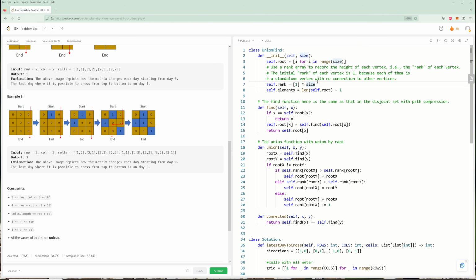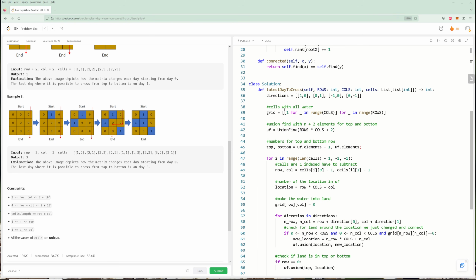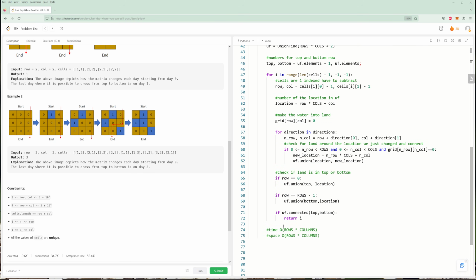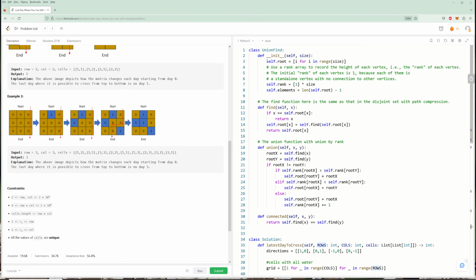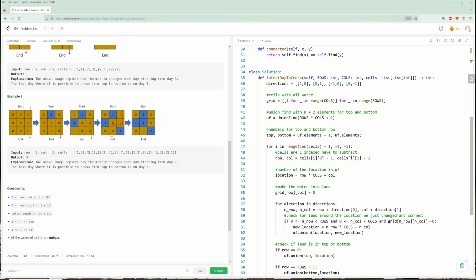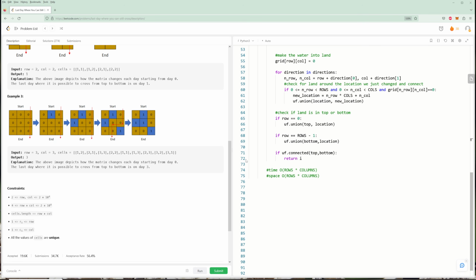And so those are also big O of n, where n is rows times columns. So we have the grid, top and bottom, and all that stuff is just nothing. Like I said, in this union find, this is big O of rows times columns, and this grid is also big O of rows times columns. And that's actually going to be it for this problem.